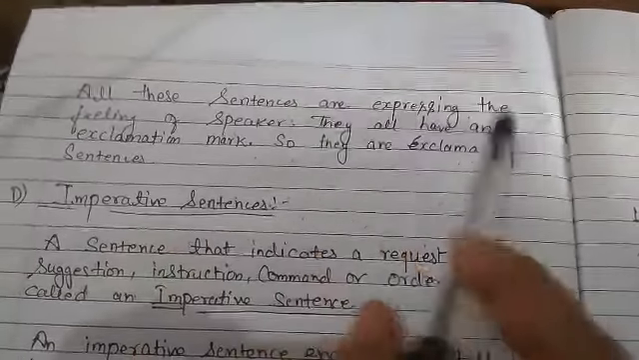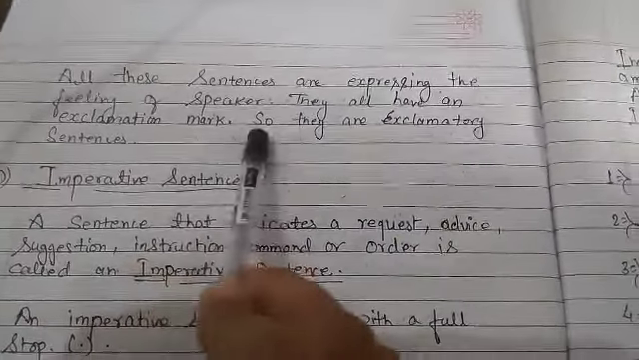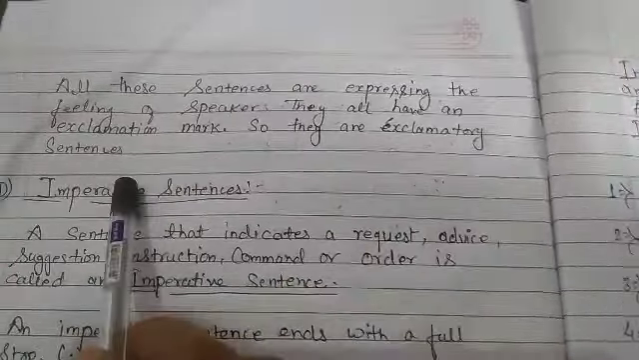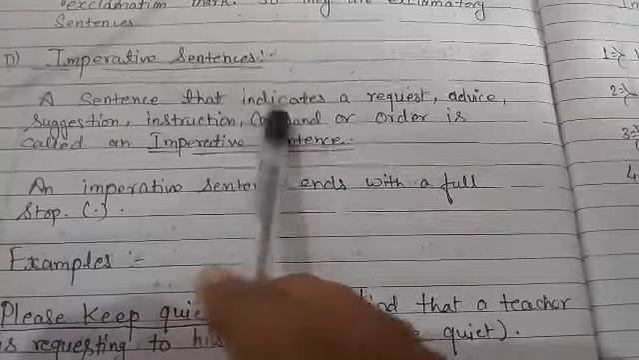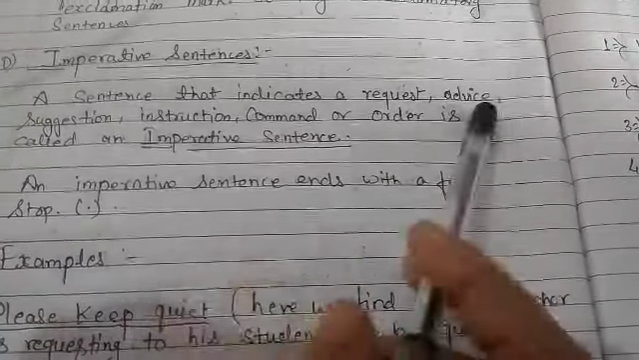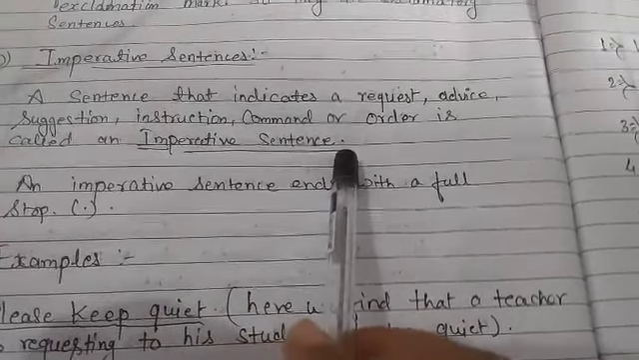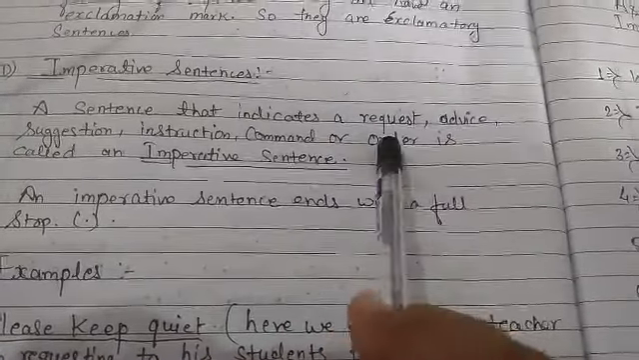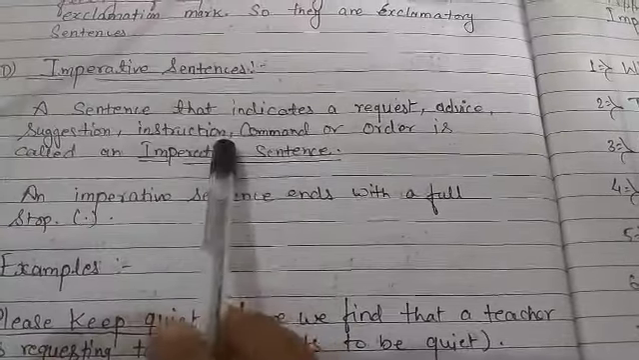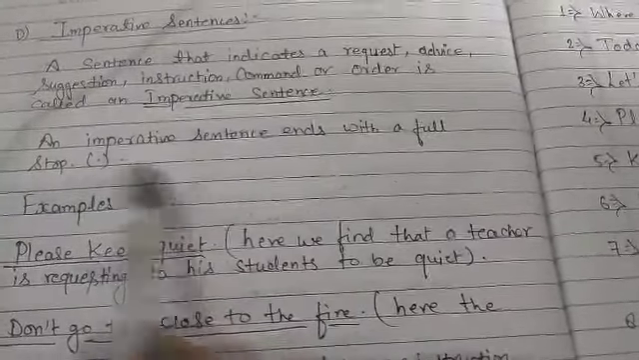Now, all these sentences are expressing feeling of the speaker. They all have an exclamation mark, so they are exclamatory sentences. Okay. Now, fourth one is imperative sentences. A sentence that indicates a request, advice, suggestion, instruction, command or order is called an imperative sentence. In imperative sentence, the sentence indicates request or advice, suggestion, instruction, command or order. Okay. Now, an imperative sentence ends with a full stop.